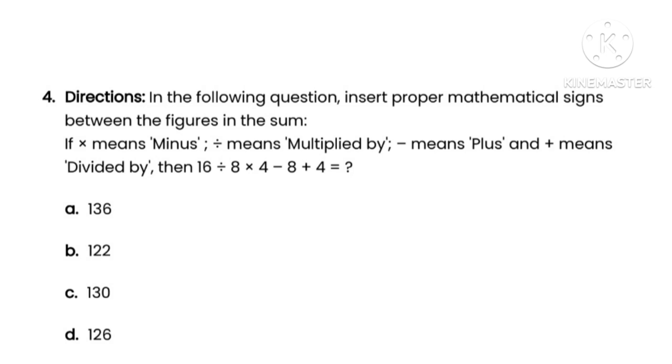Here options they have given 136, that is option A. Option B they have given 122, option C 130, option D 126. So according to that directions, here the correct answer is option D, that is 126.